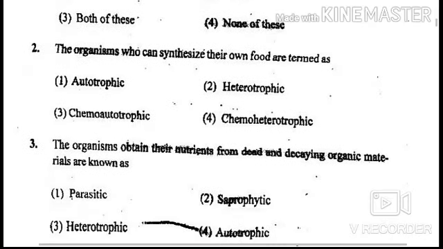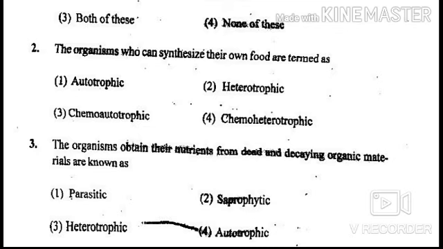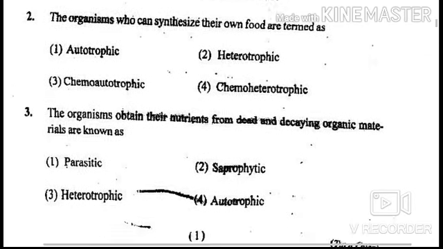Next question is, the organism who can synthesize their own food are termed as. Your options are autotroph, heterotrophic, chemoautotrophic, and chemoheterotrophic. Answer is autotrophic. It is an organism that can produce its own food using light, water, carbon dioxide, and other chemicals. They are sometimes called producers. Plants are the most familiar type of autotrophs.